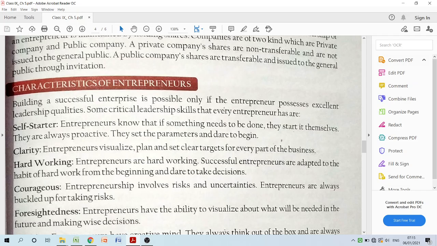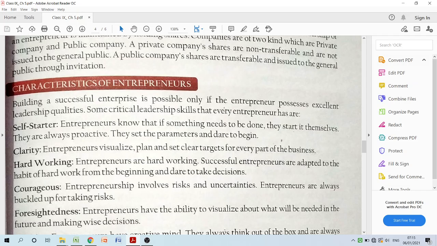Similarly, when they are running a business, they are aware of the things which may happen in coming times, so they start to work on damage control to reduce the damage in case of any mishappenings. So proactive nature is very important for any individual's life. They set the parameters and dare to begin. Means these are the people who are actually taking the risk to begin any particular thing which is not being initialized or not being started by anyone else.